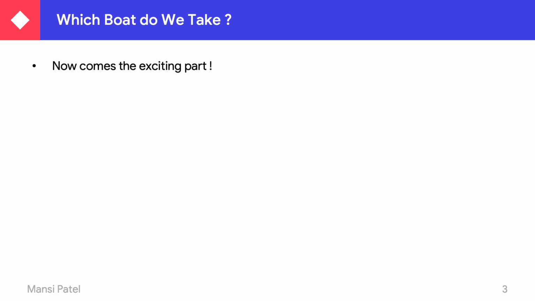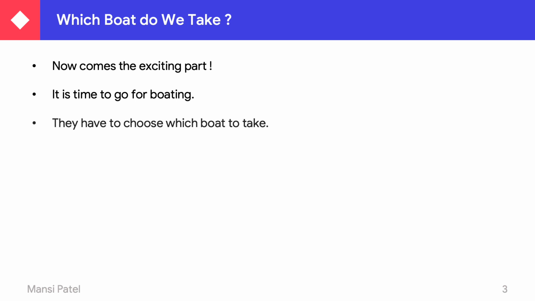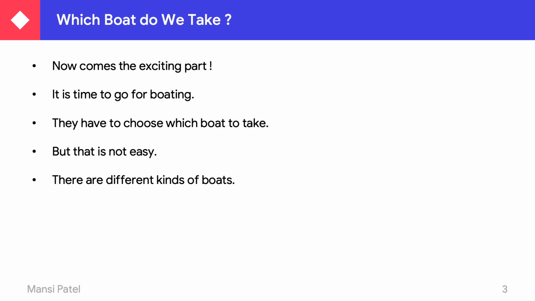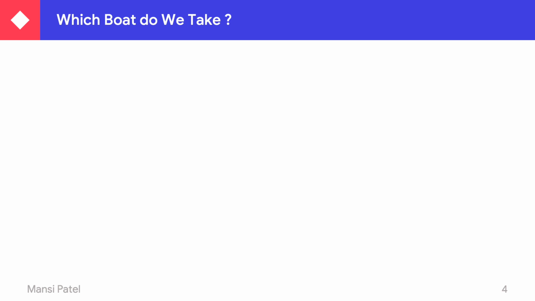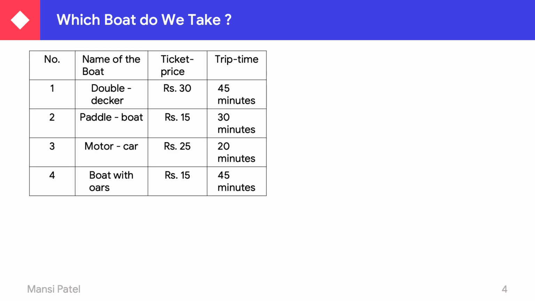After that, the exciting part is coming. Let us see. It is time to go for the boating. They have to choose which boat to take, but that is not an easy task. There are different kinds of boats. Each has a different ticket price and also different trip times. See here, in the lake there are a total of 4 types of boats.